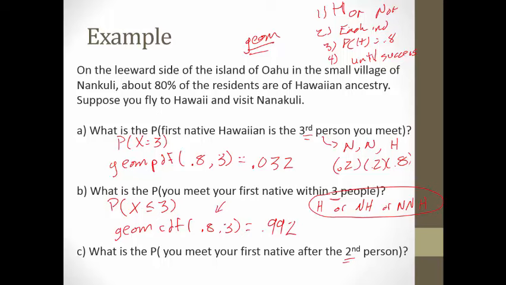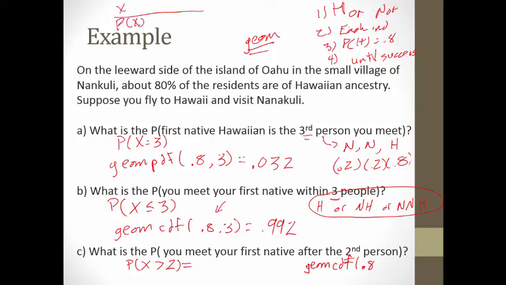And then what's the probability you meet your first native after the second person? So that'd be the probability that x is greater than 2. So again, this would be geometric CDF. I know it's 0.8, but this is one of those you got to be very careful with. I'll just think about my chart up here.